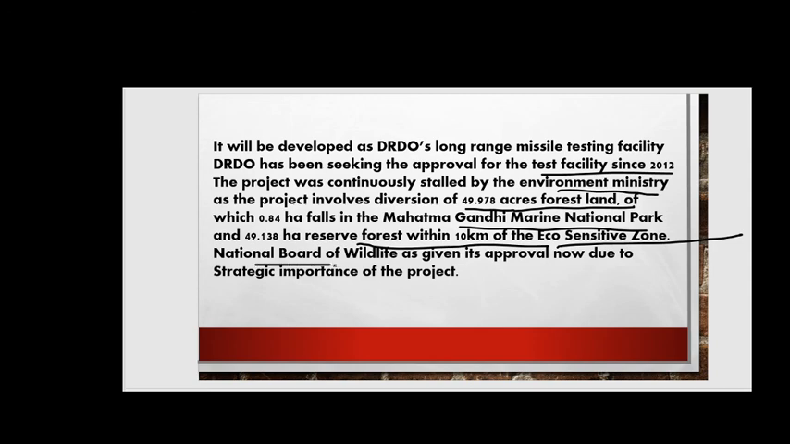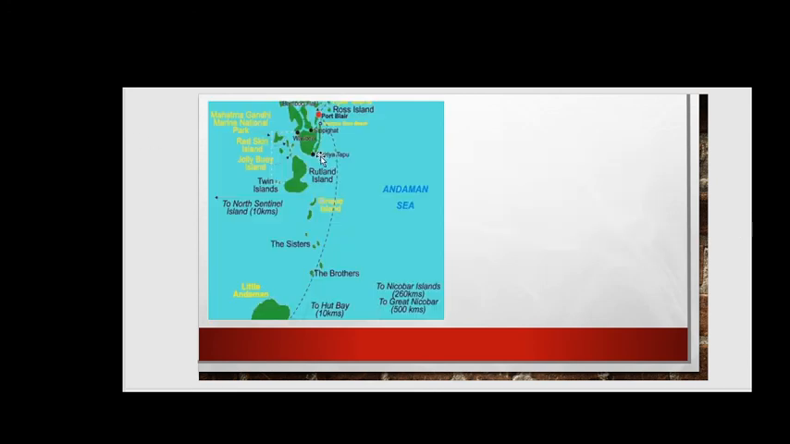And the National Board for Wildlife has given its approval nowadays, as it is seeing the strategic importance, right, friends? So just now it got the clearance because of its strategic importance, right? So you can see here the Rutland Island. So where it is located, here is the location of the Rutland Island, right?